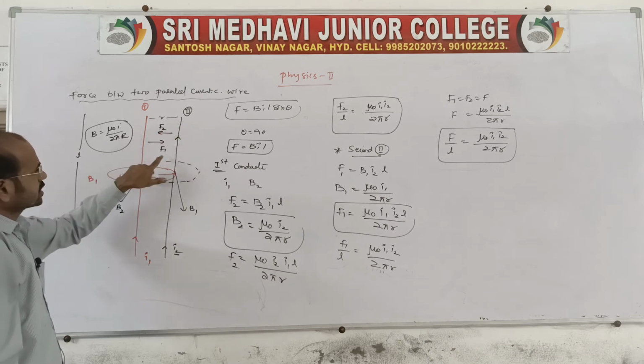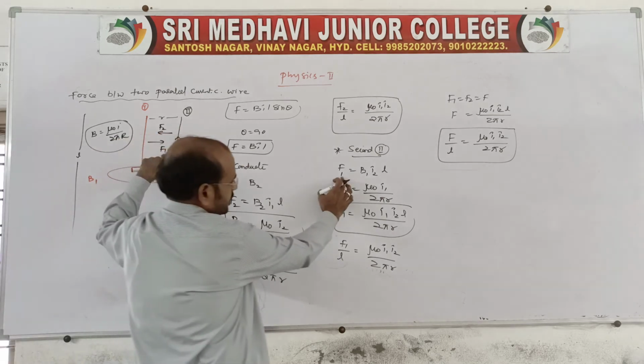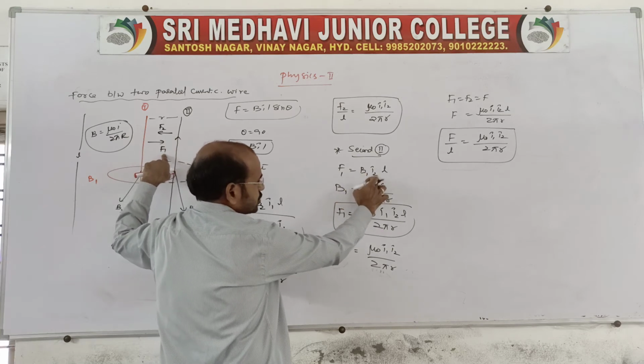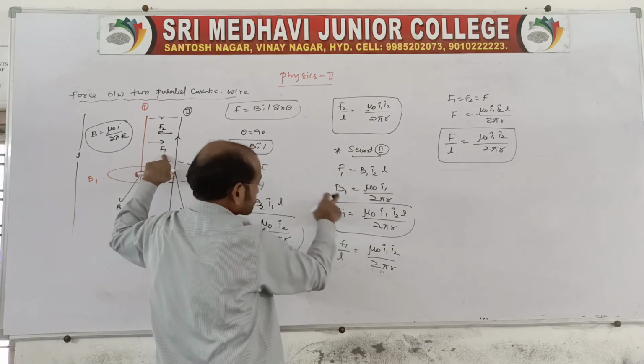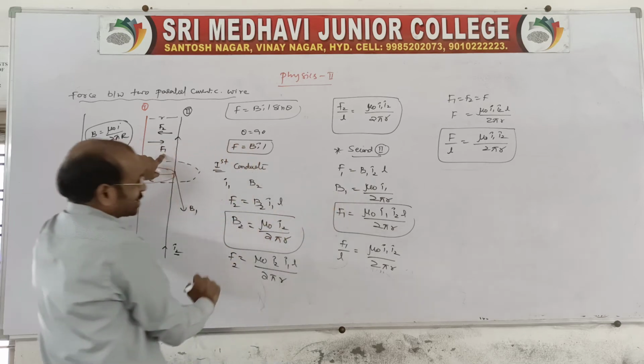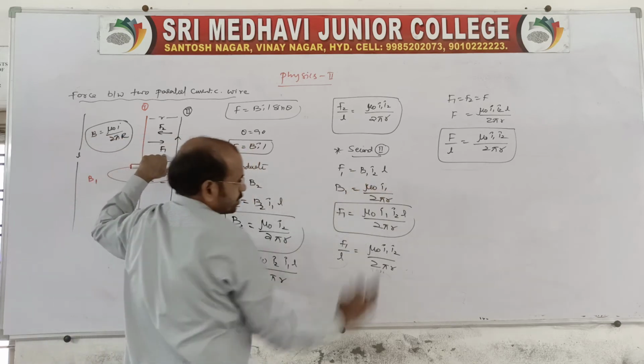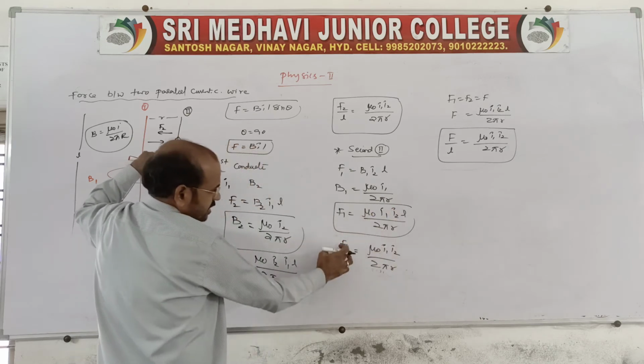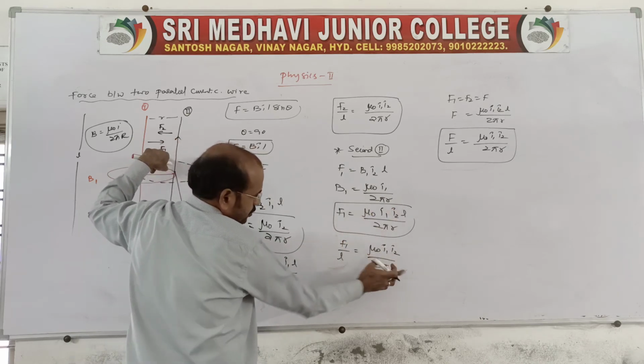Now look at the second conductor, which is held in the field B1, and the force acting on it is F1. The second conductor carries a current I2 and length L. Therefore, B1 is equal to mu naught I1 by 2 pi r. So F1 is equal to mu naught I1 I2 L by 2 pi r, so F1 by L is equal to mu naught I1 I2 by 2 pi r.